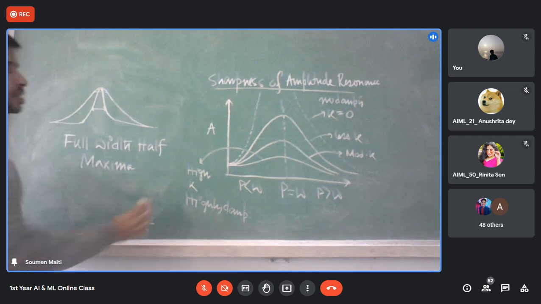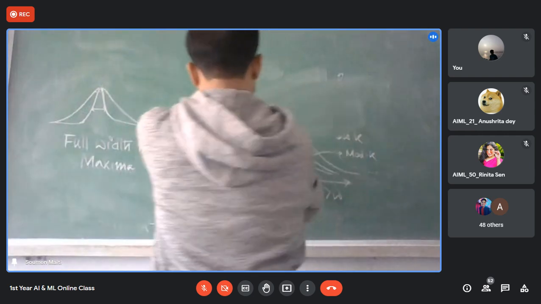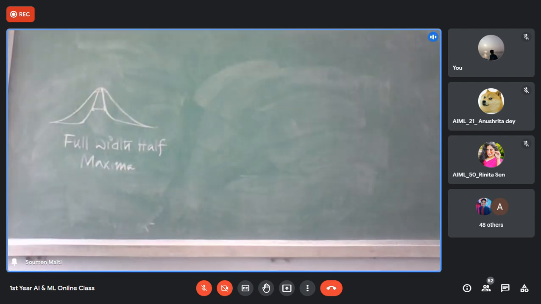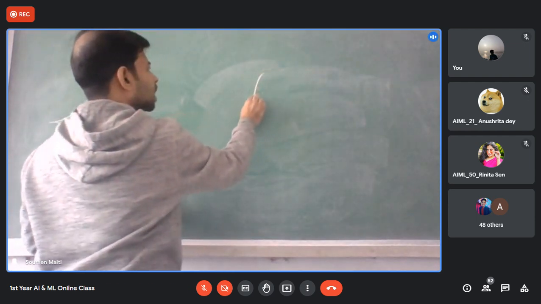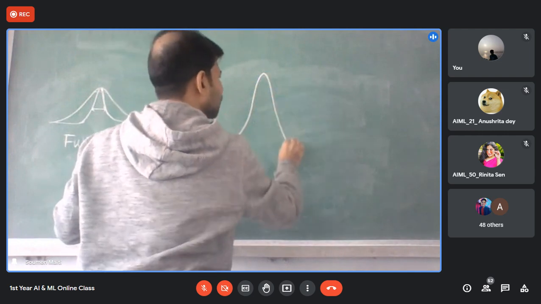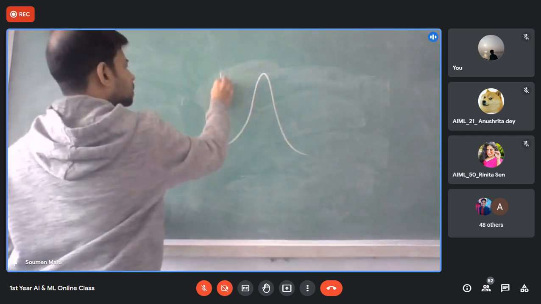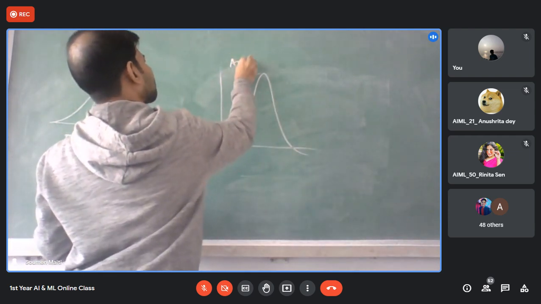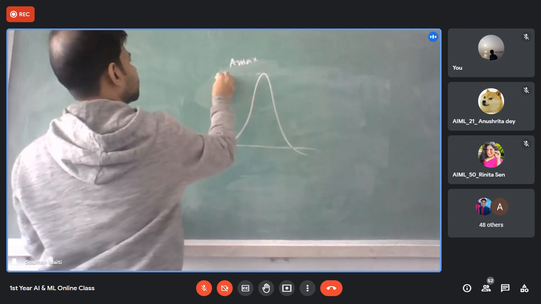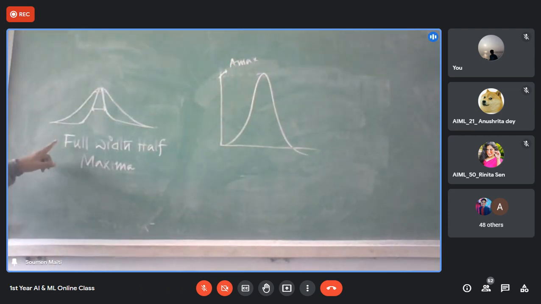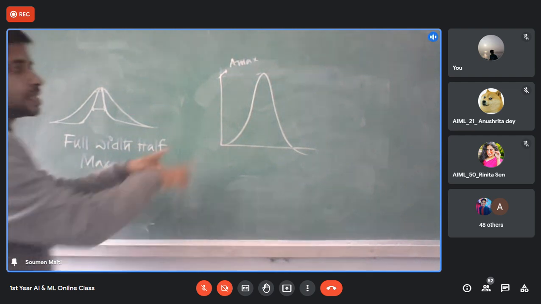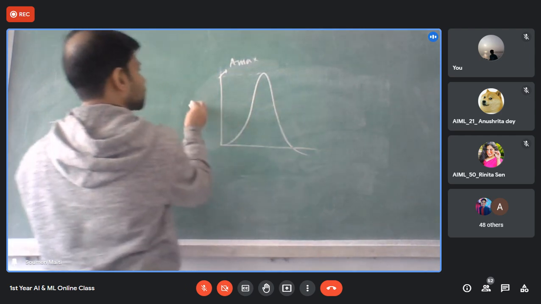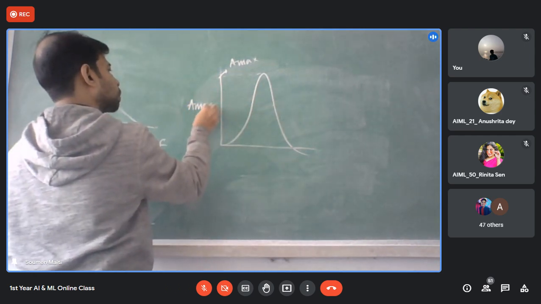I am erasing all this, then you will understand easily. So suppose this is a curve. What is the sharpness of this curve? This is my curve, and this point is A max. Now, full width half maximum. This is a Gaussian curve. Half maximum means we have to find the point where half of the maximum is coming. That is A max by 2. What's my point?